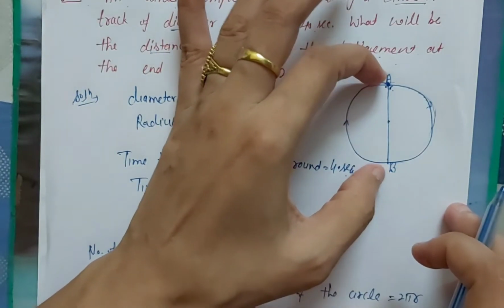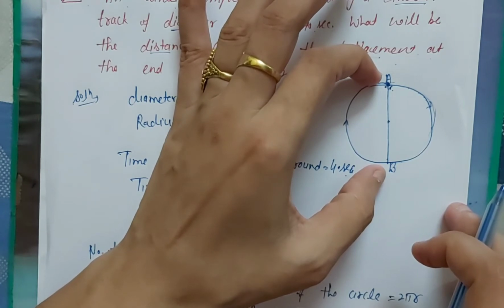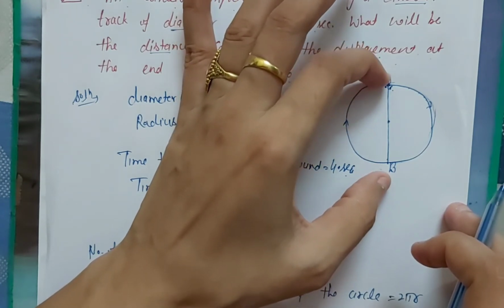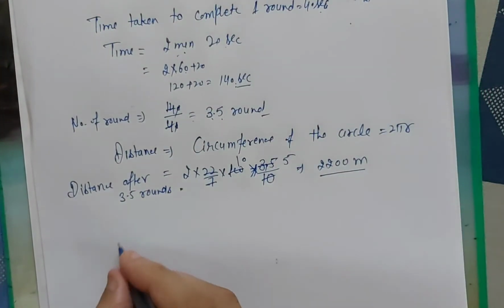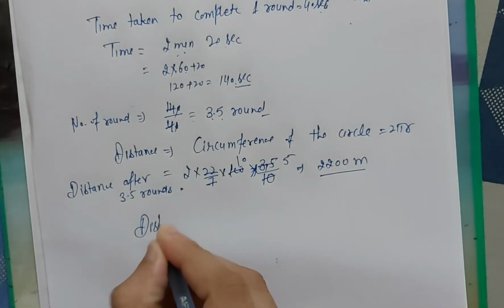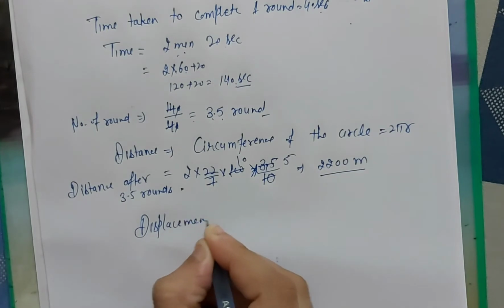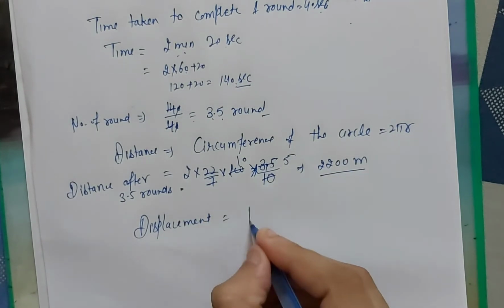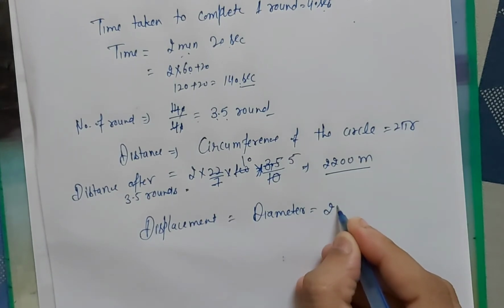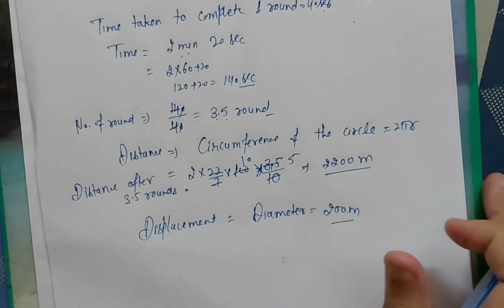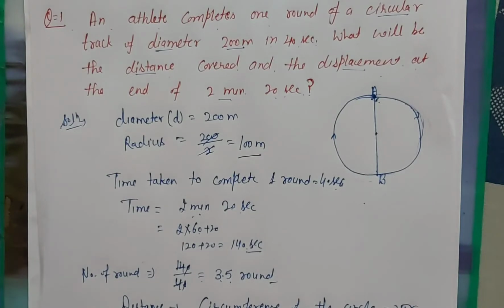The value of A to B is 200 meter, and that is the diameter. So in that case, displacement will be equal to the diameter, that is 200 meter.